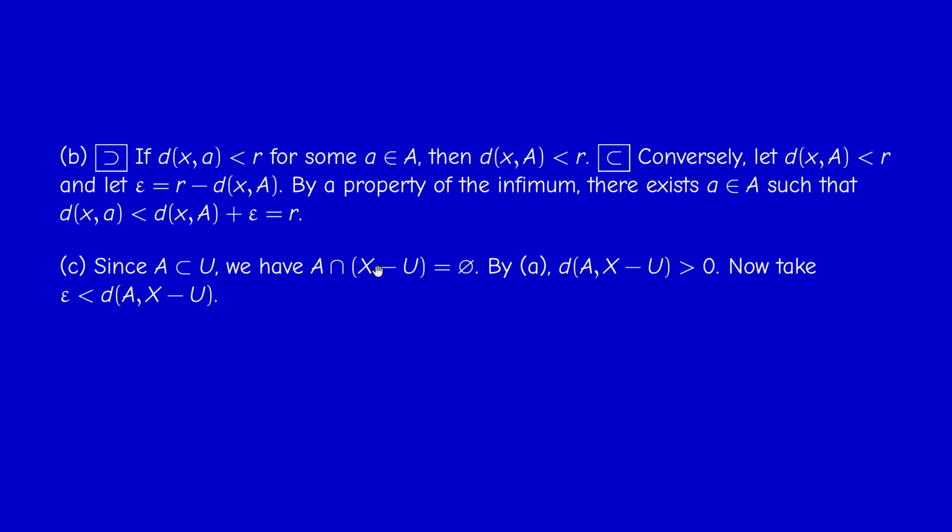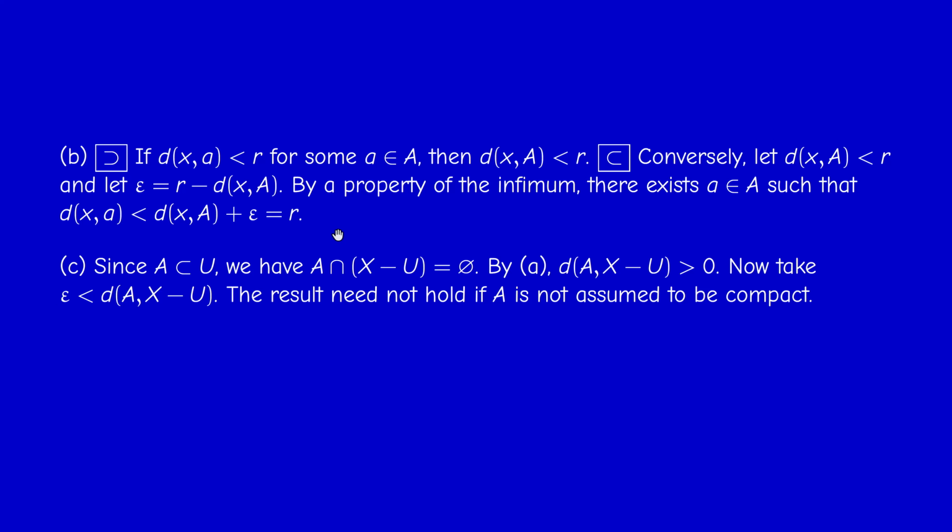Now, since U is open, the complement of U is closed. And since U contains A, A does not meet the complement of U. So these two sets are disjoint. So I have a compact set, capital A, and a closed set, capital B, which are disjoint. And therefore, by this first question, the distance between these two sets is strictly positive. So now I take any positive number epsilon, less than this distance. And now it's easy to check that the epsilon neighborhood of capital A is contained in U. Just write it.